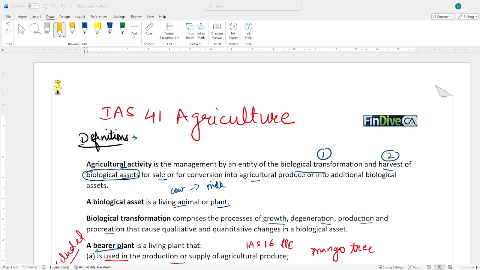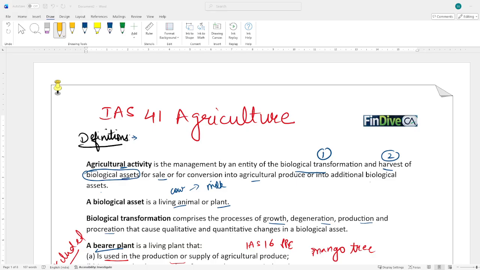Hello everyone, myself IAS41. Today we will be studying IAS41 agriculture. We will study this conceptually and in a summarized way, the whole IAS. This is applicable to those businesses who are involved in the agriculture activity. So we'll see to which aspects, to which things IAS41 is applicable.